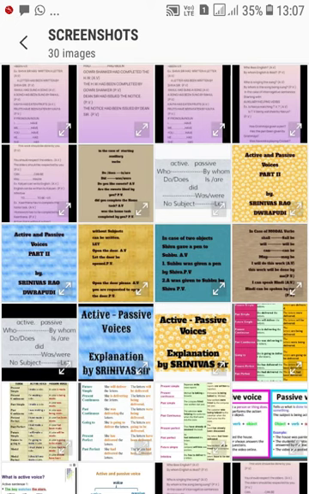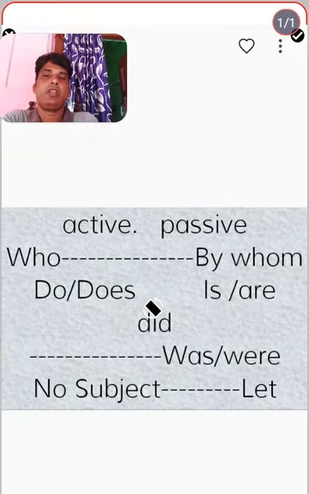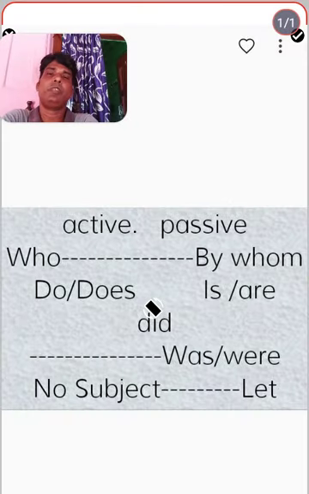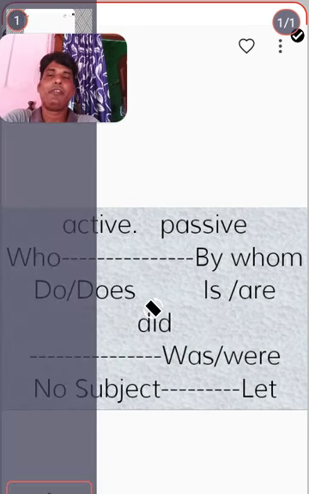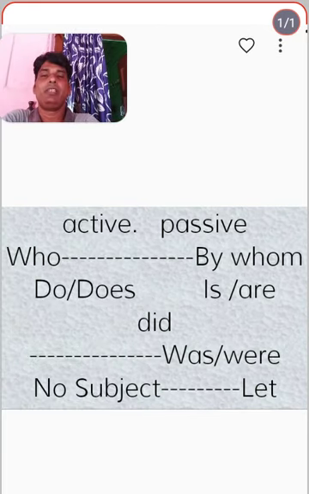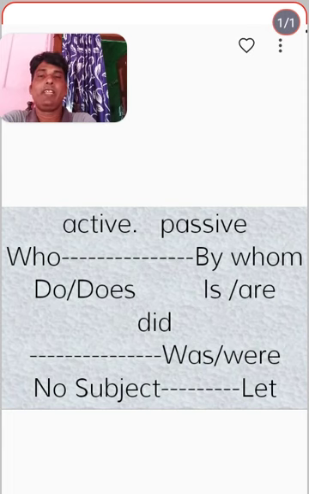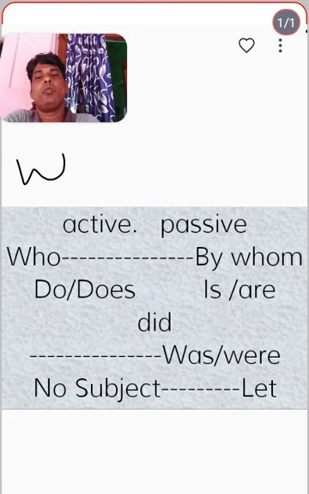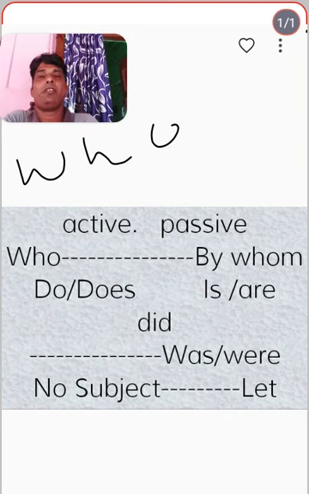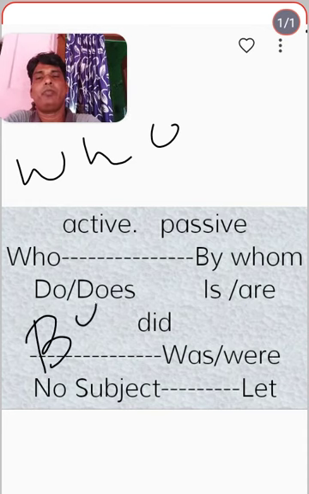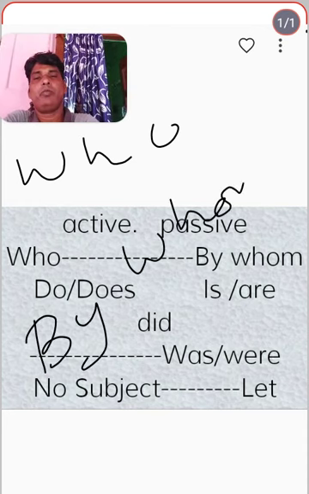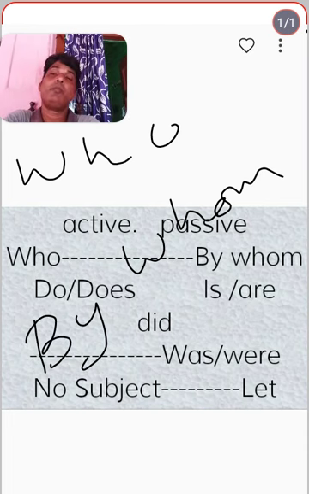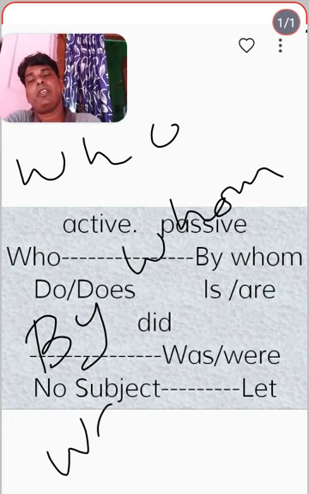Here we can observe, whenever you find "who" in an active form, then in the passive form you can find "by whom". For example, "Who broke the chair?" Then in the passive form what we have to write is "By whom was the chair broken?"